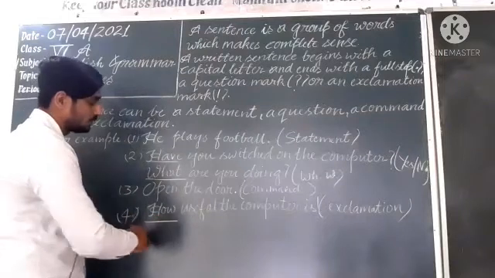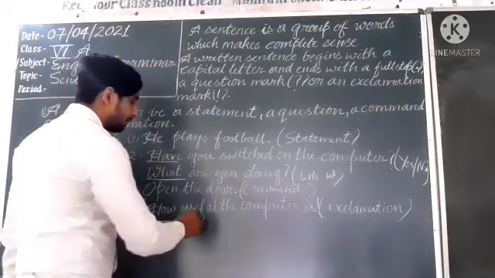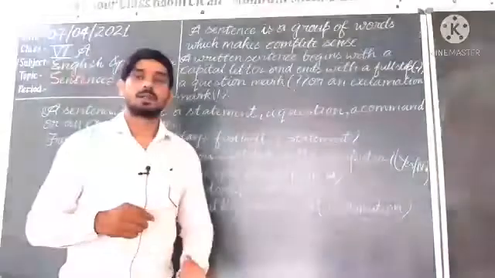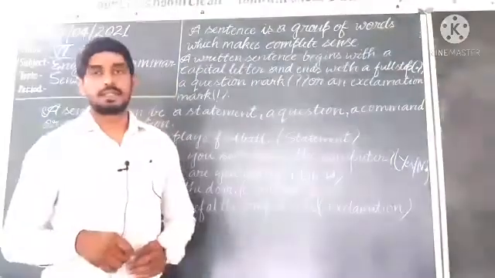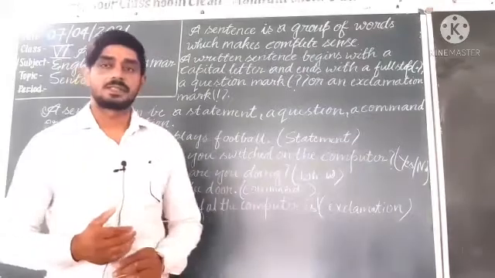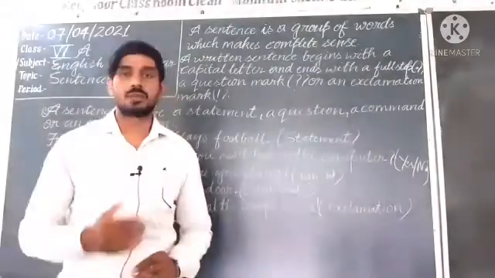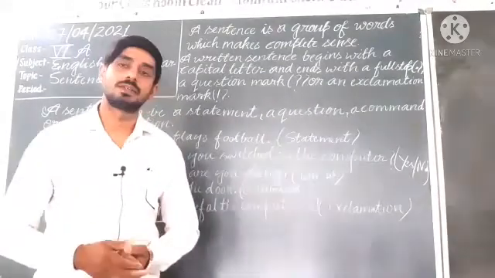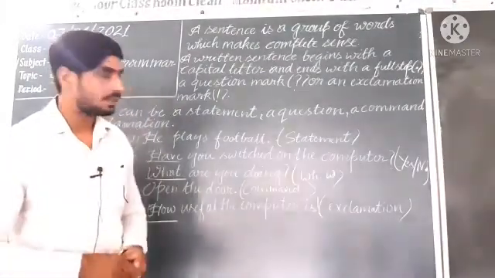These words will be used at the start, and afterward you will not get helping verbs. An exclamatory sentence expresses a strong feeling of hurt, emotion, especially surprise, wonder.